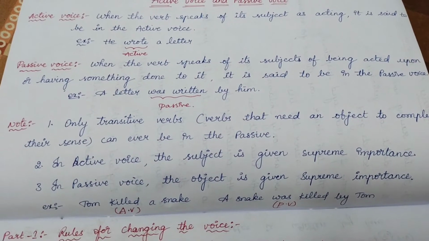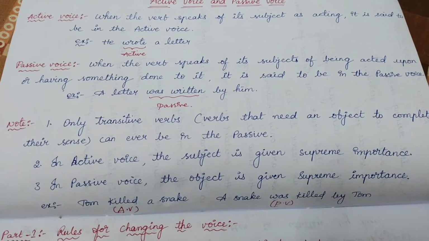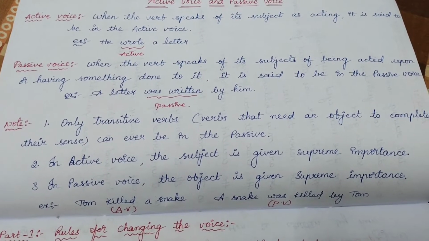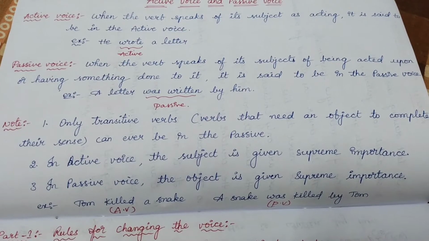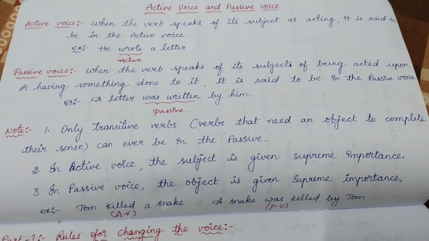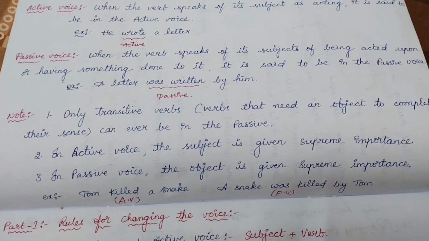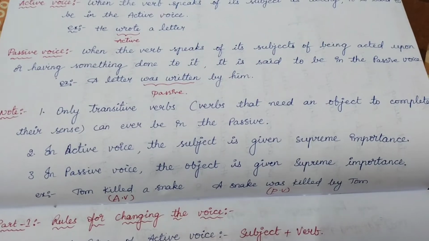Intransitive verbs we can't change into passive. In active voice the subject is given supreme importance, and in passive voice the object is given supreme importance. It means that in passive the object is given prior importance, and in active the subject is given the prior importance.